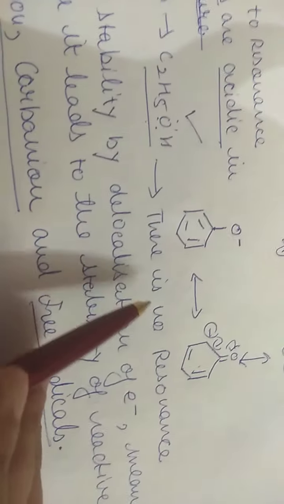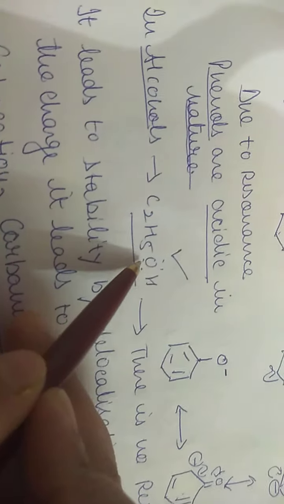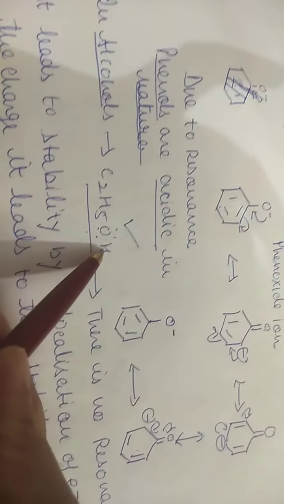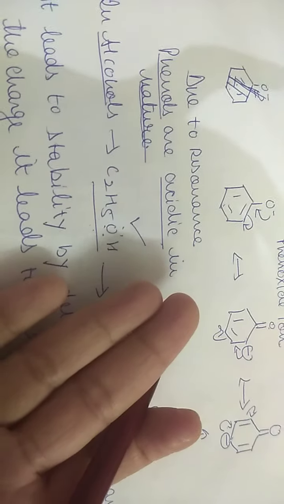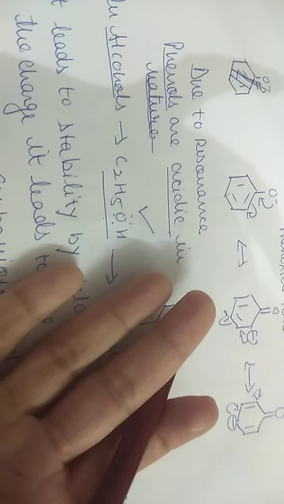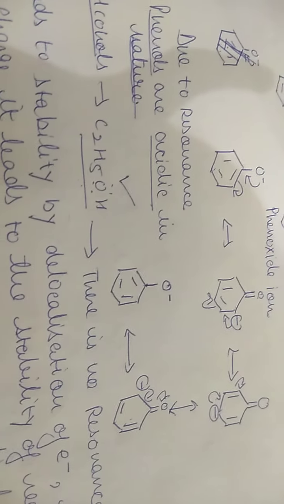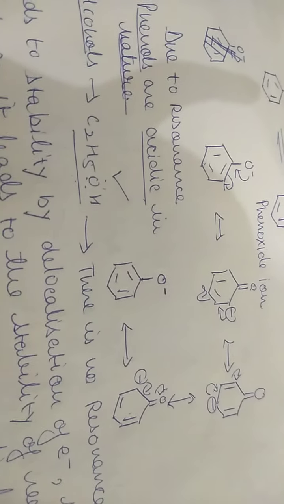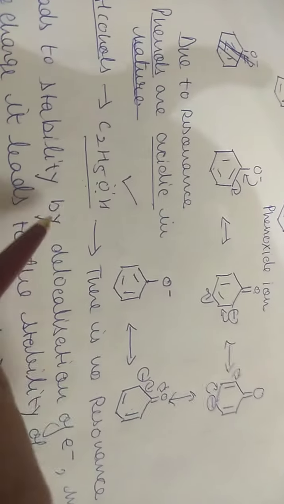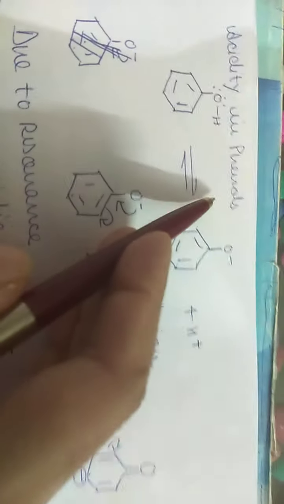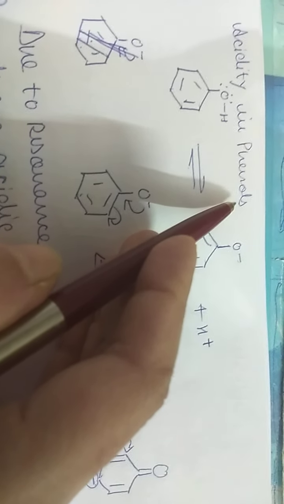The reason is simple: there is no resonance in this alcohol. This is the example of ethyl alcohol or methyl alcohol, or any simple aliphatic alcohol you can take. There is no resonance in it. So as a result, there is no resonance stability. That is why, as compared to alcohols, phenols are more acidic in nature.